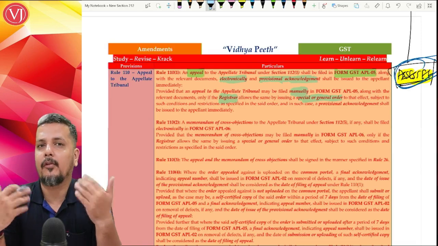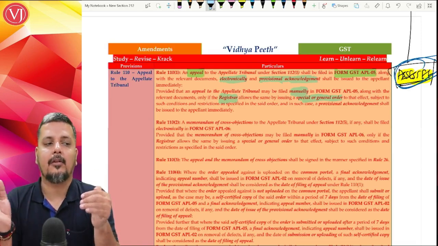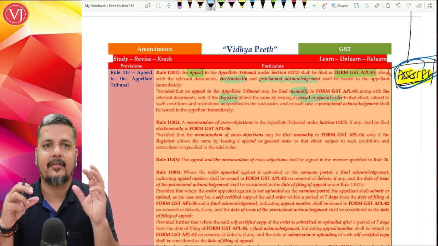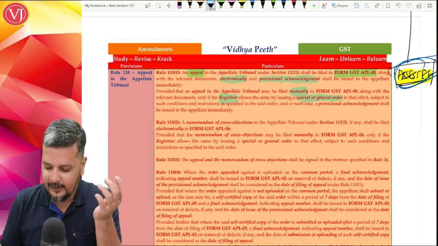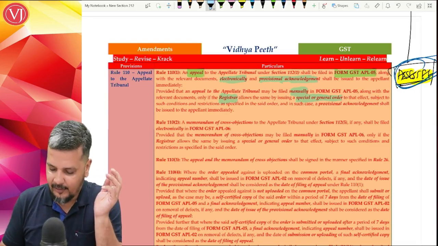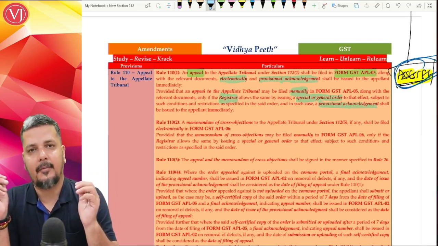Normally, when do you go for manual appeals? Because if the order is manual, further proceedings will also be manual. But they have not categorically said that. They have said that the registrar will decide. The registrar will allow you to file manually by way of general order or special order, subject to conditions and restrictions. And in such a case, a provisional acknowledgement number shall be given to the applicant immediately.